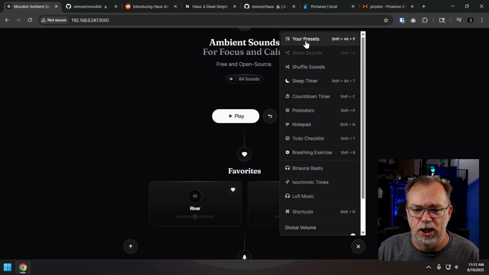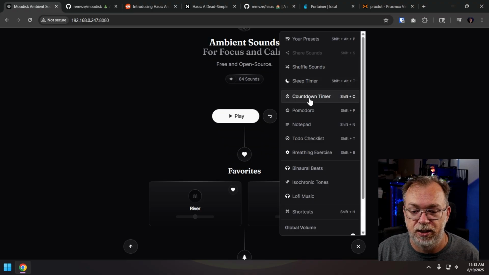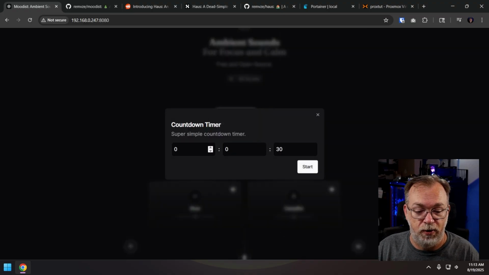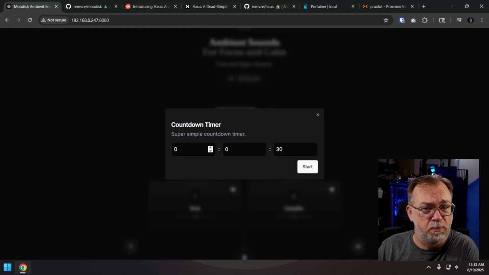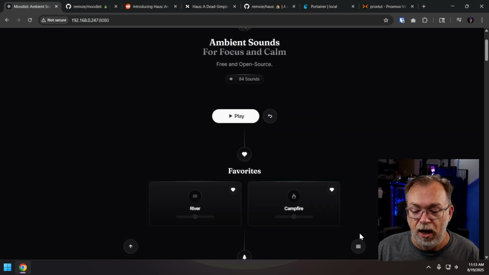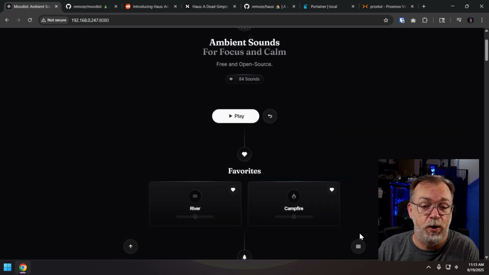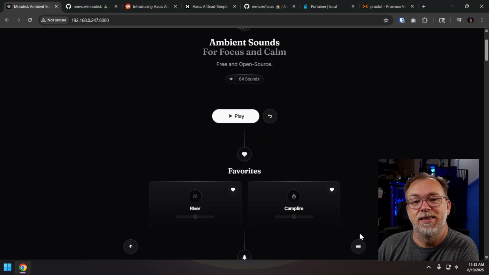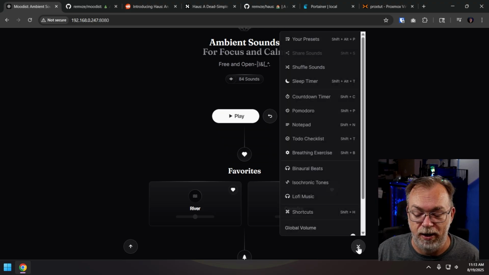We can shuffle sounds. Of course, the presets we looked at. We've got our sleep timer that was mentioned. We've got a countdown timer where you can put in hours, minutes, and seconds. I kind of wish those were labeled, but it's not a big deal because this app is being replaced, right, with Haus. I bring this up because maybe you want this layout versus the Haus layout that we're going to look at here in a moment.